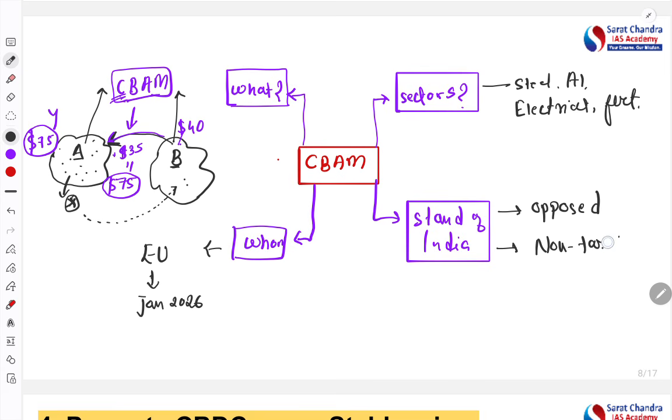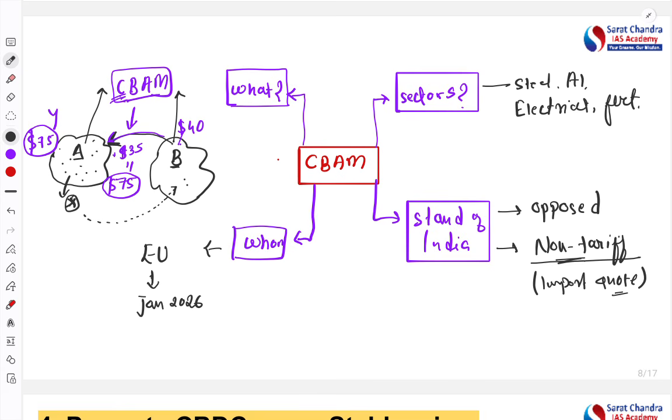Non-tariff barriers are non-tax restrictions, like import quotas, which are not in the form of tax but still restrict the trade. They restrict the import or the export. Such restrictions are called non-tariff restrictions. So India has opposed this kind of tax.